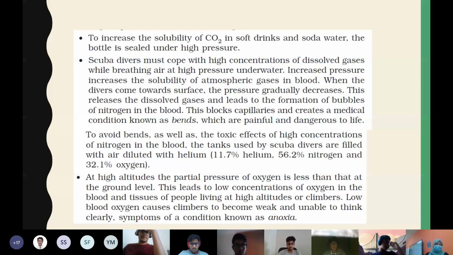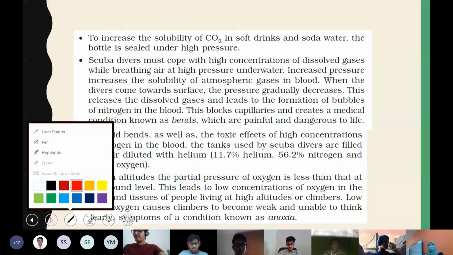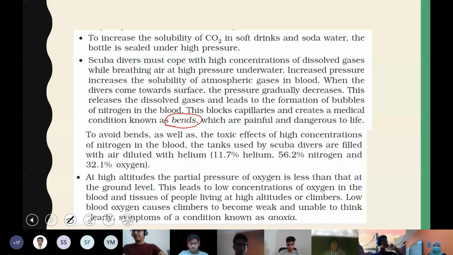So what will they do to avoid it? To avoid this, the tanks used by the scuba divers are filled with air diluted with helium, that is 11.7% helium, 56.2% nitrogen, and 32.1% oxygen. Very good, Ayan. At least you could read and explain from what I was explaining.